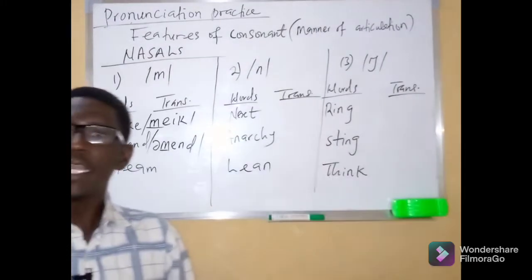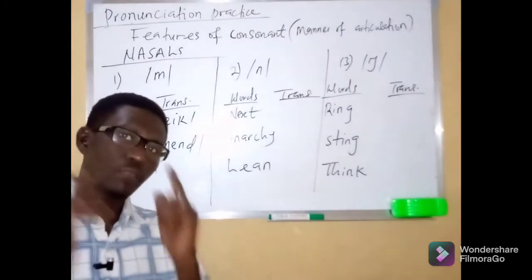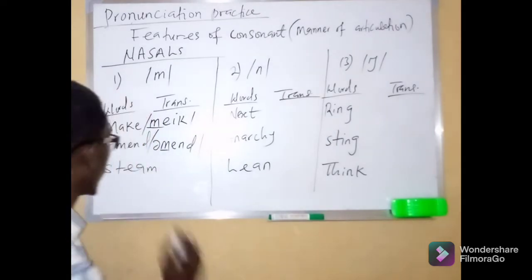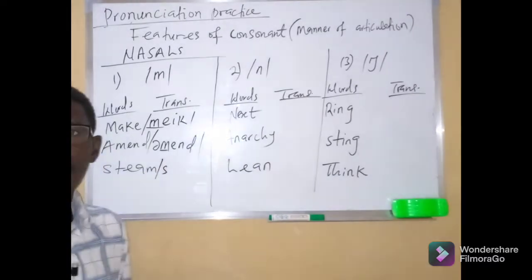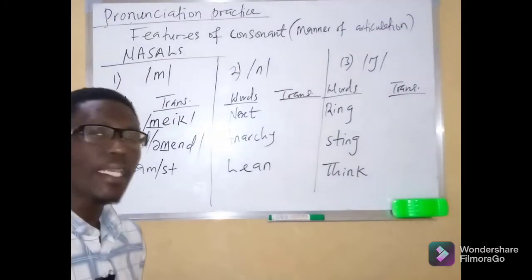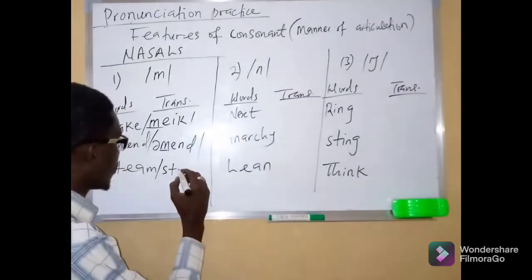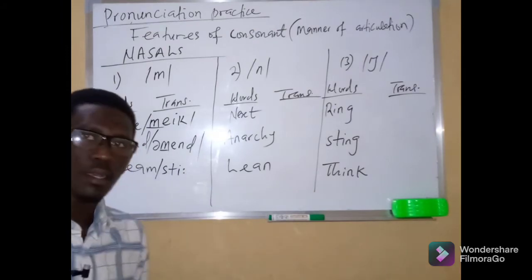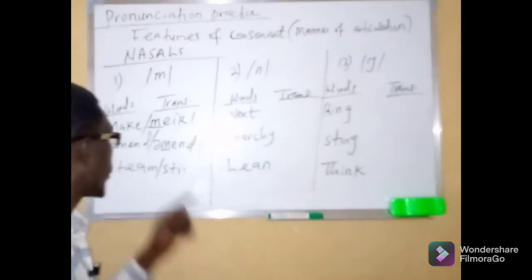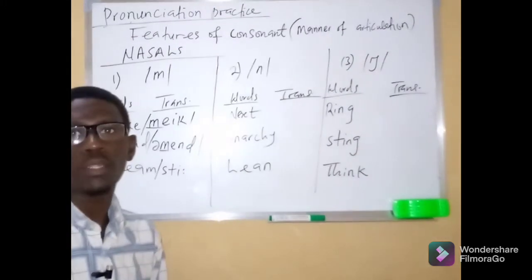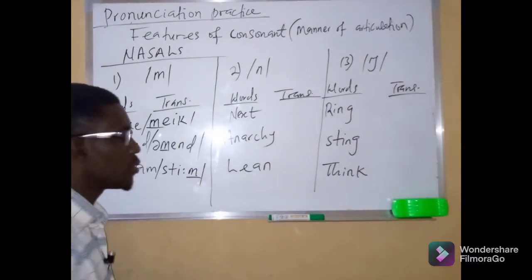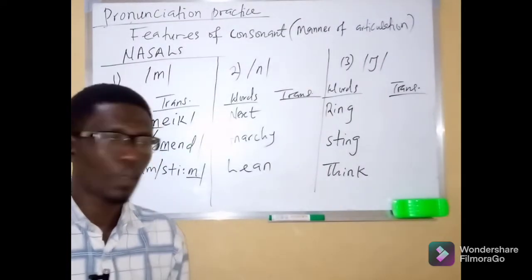And lastly is the word steam. When we pronounce the word steam, the first sound or phonetic symbol we observe is the s sound, then the t sound, then the long e sound. Listen, I did not say "stim", but steam. So this is why we transcribe it with the long e sound, then the m sound in the final position. So this is the transcription of the word steam.